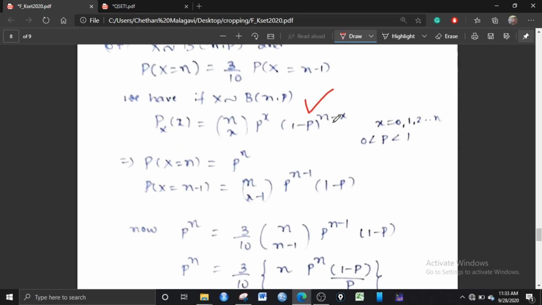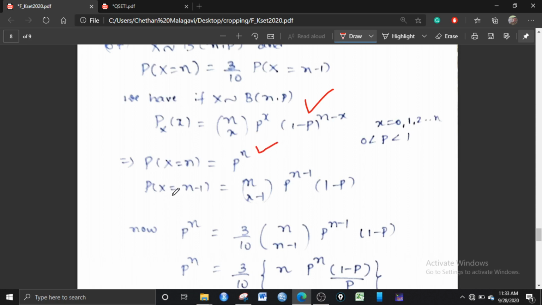Then the probability mass function is given by nCx p to the power x and (1 minus p) to the power n minus x. So substitute x equal to n here. After substituting x equal to n, nCn is 1, p to the power n, and (1 minus p) to the power n minus n. n minus n is 0, so (1 minus p) to the power 0 is 1. So here it is p to the power n.